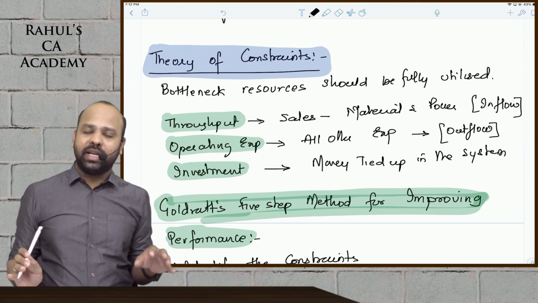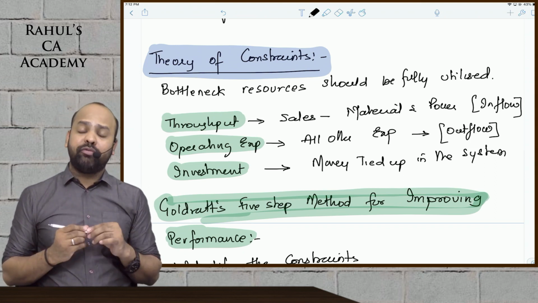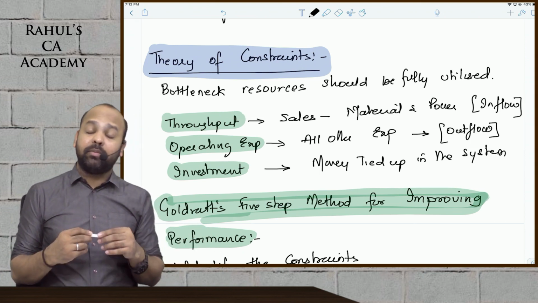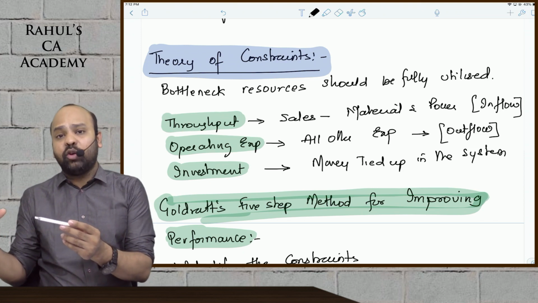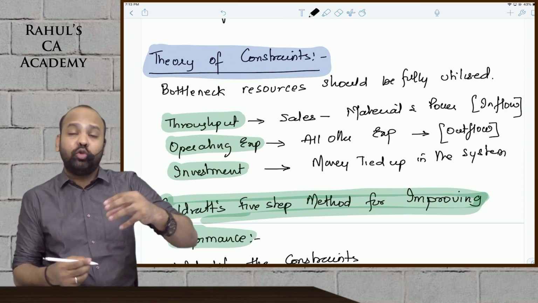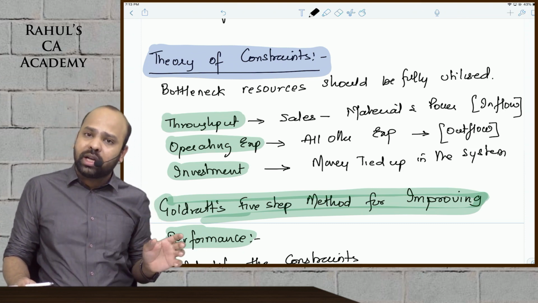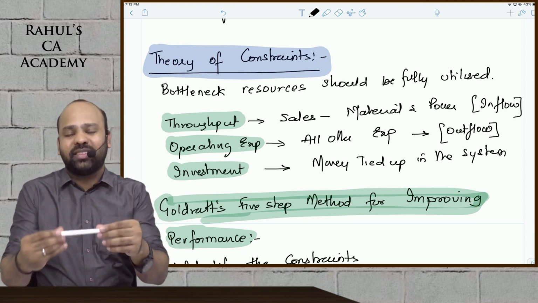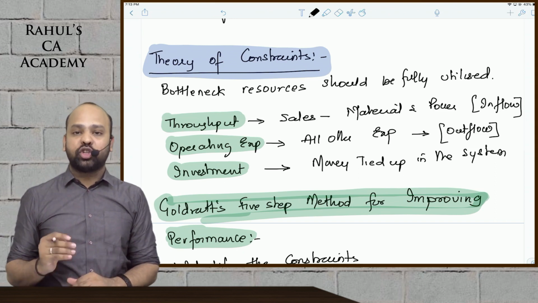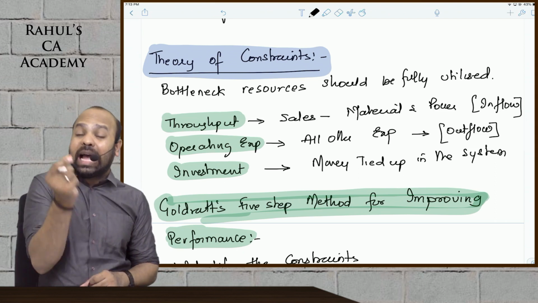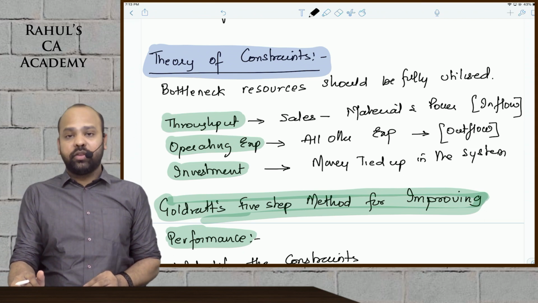For example, say guys, I am a pen manufacturer. I have the capacity to manufacture only 3,000 caps, but then I can manufacture 10,000 bodies. What is the point of manufacturing 10,000 bodies when you know that you will not be able to manufacture more than 3,000 caps? If the number of caps are restricted to 3,000, the total number of pens also will be restricted to 3,000. So automatically guys, your entire production will be restricted to 3,000. So here cap manufacturing is your bottleneck resource. Cap manufacturing is your bottleneck resource guys.